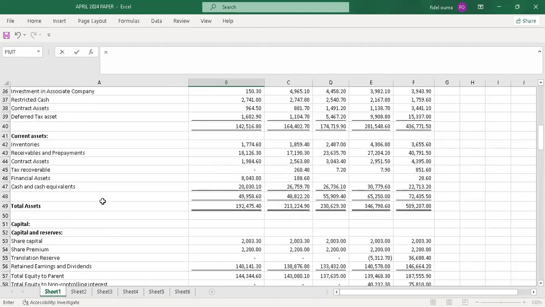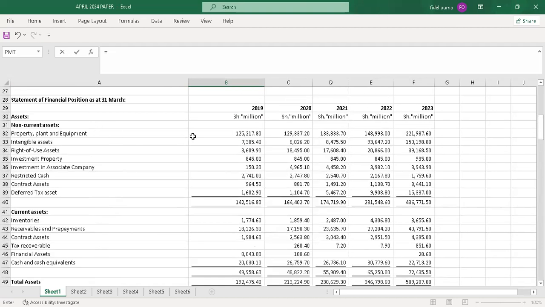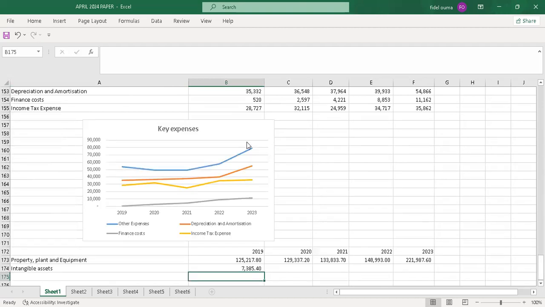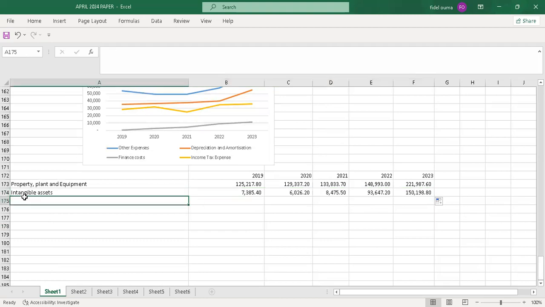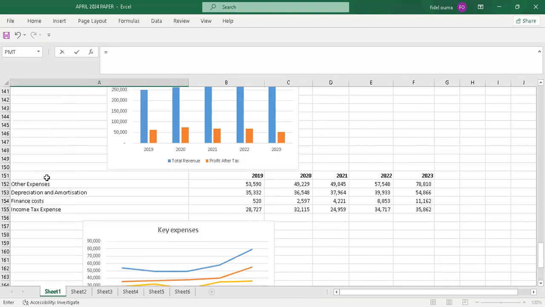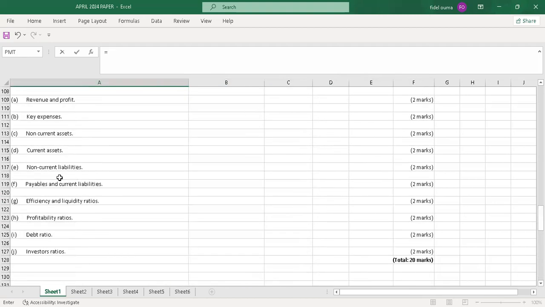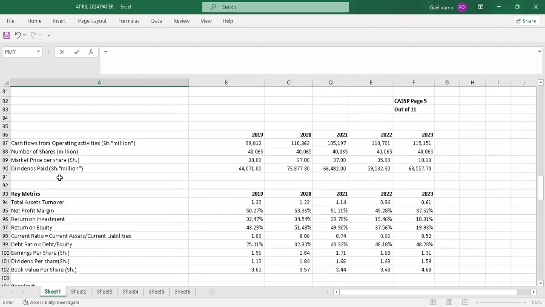I'll pick this. Then I will drag it. I'm just copying the values. There's nothing much I'm doing. I'm just copying what is there already. There are no calculations I'm doing.